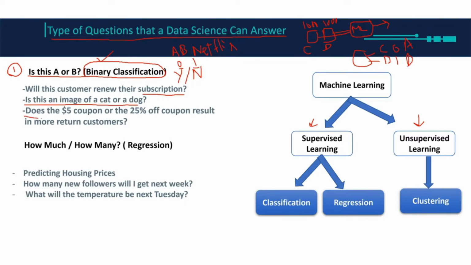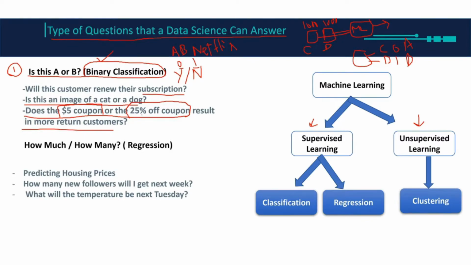Same thing here. If I have a store like Amazon or eBay, which one will bring me more customers? If I give them a coupon that deducts $5, or a coupon that deducts 25% of the total of their checkout?